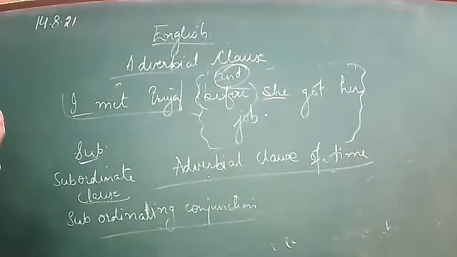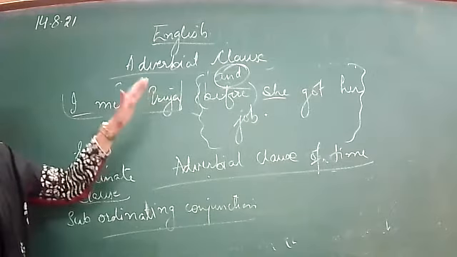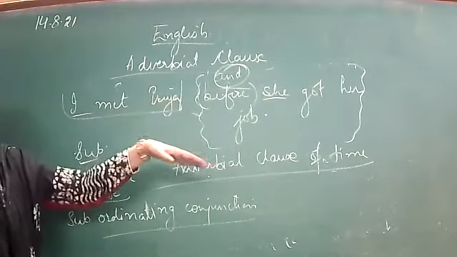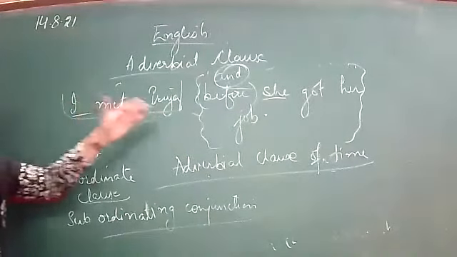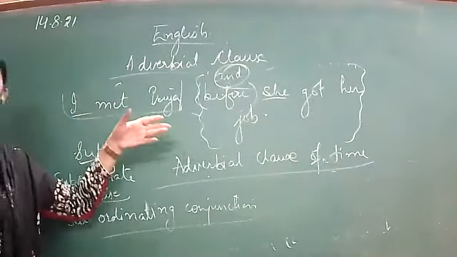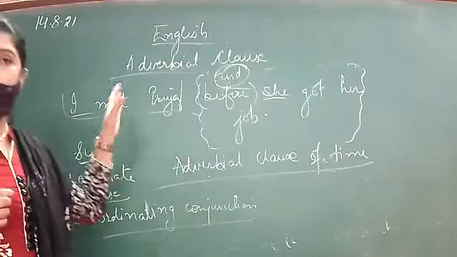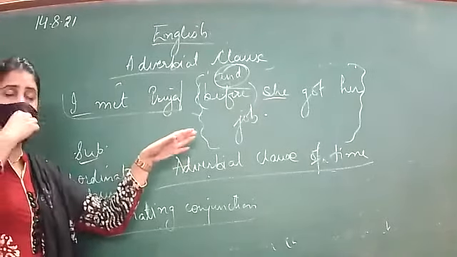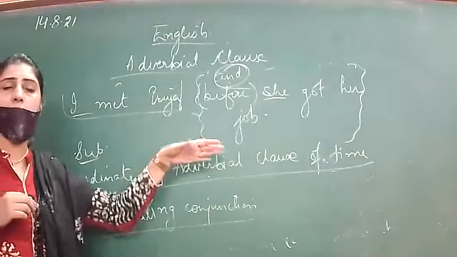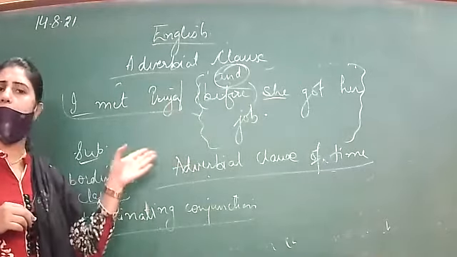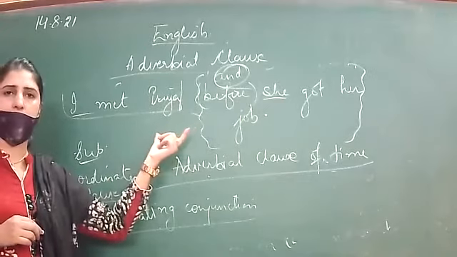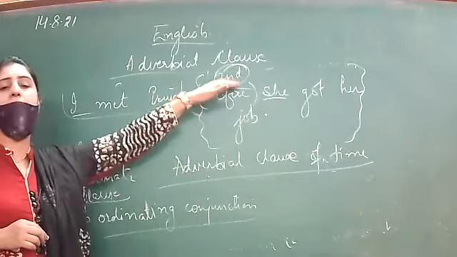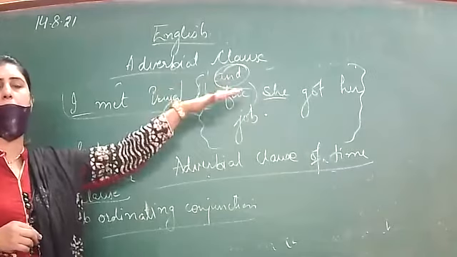Then this sentence is complete in its meaning. I met Priya, one sentence; she got her new job, again it is complete. These are sentences in which both have equal rank. Both are principal, which means no sentence has to depend on the other to complete its meaning. These are called main clauses, and and is the conjunction which is joining these two clauses.